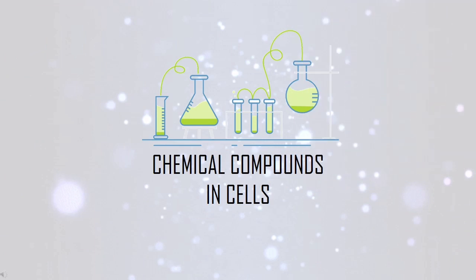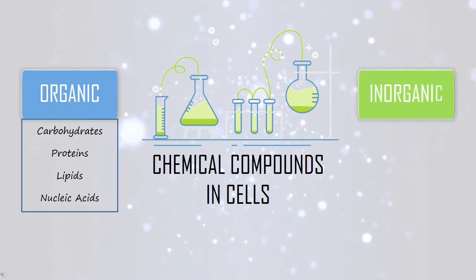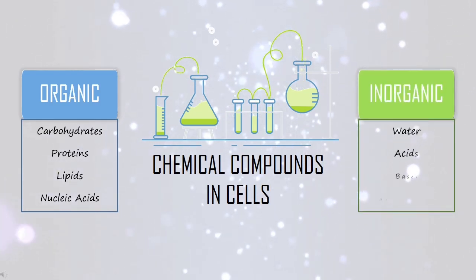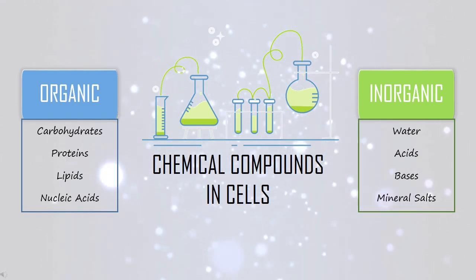If you wonder what happens to all the elements in our body, they combine to form chemical compounds. The chemical compounds in our body can be divided into two categories. Organic compounds contain carbon and can be synthesized by our body cells, while inorganic compounds do not contain carbon and can only be obtained from the external environment, such as the soil. Carbohydrates, proteins, lipids, and nucleic acids are organic compounds, while compounds such as water, acid, base, and mineral salts are inorganic compounds as they do not contain carbon.